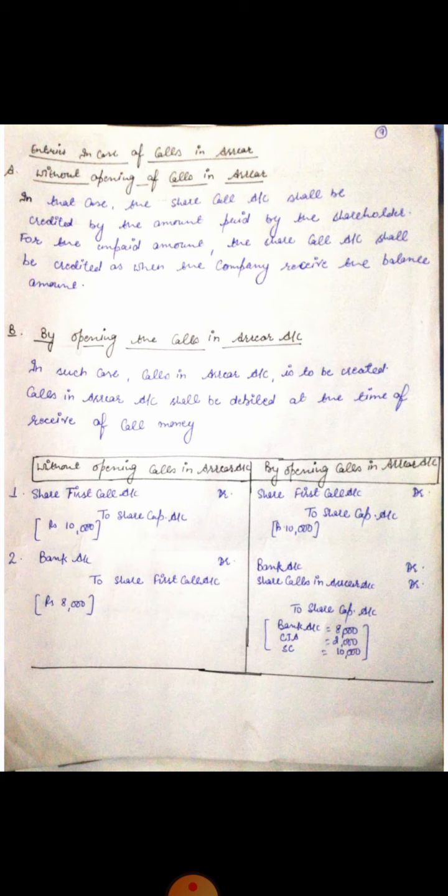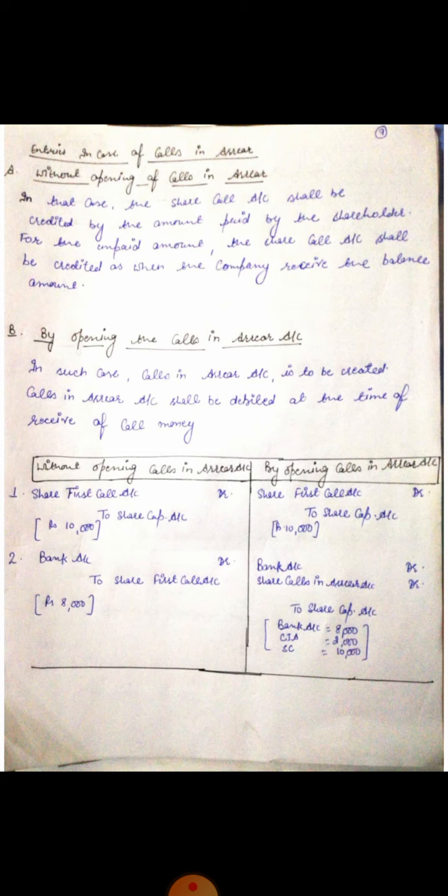Clear? The second way is by opening the calls in arrear account. When the company wants to open a calls in arrear account, it has a choice to create a different account named calls in arrear account. Calls in arrear account shall be debited at the time of receipt of call money. Here in this slide, journal entries are given for both cases. If you go for the first option, without opening calls in arrear account, the following entry shall be passed. If we wish to open the calls in arrear account, we have to follow the journal entries which are written.